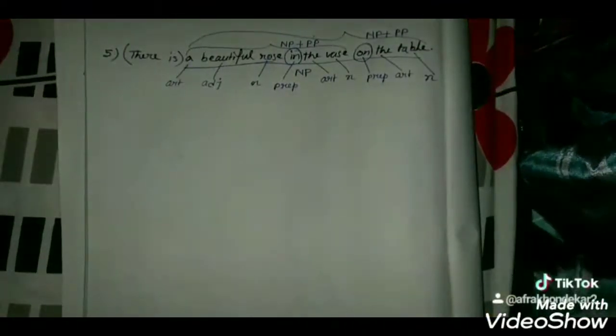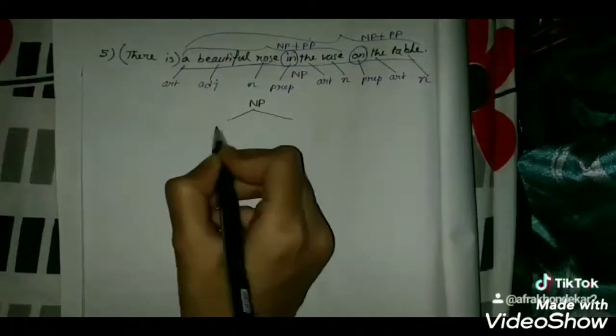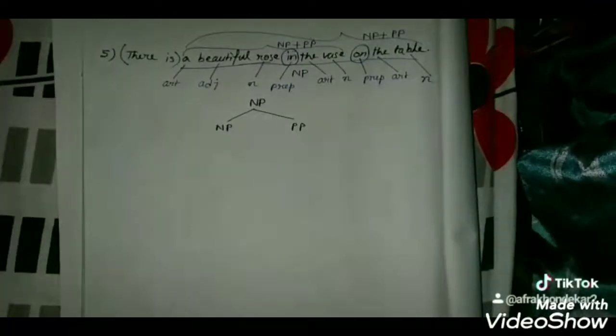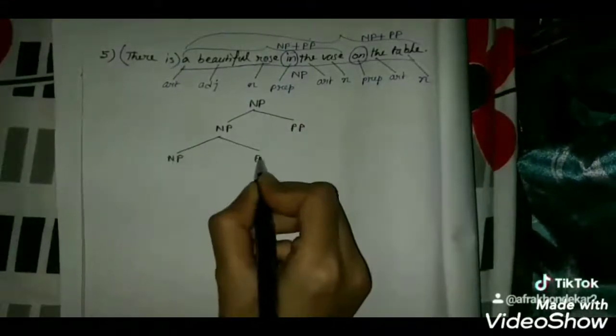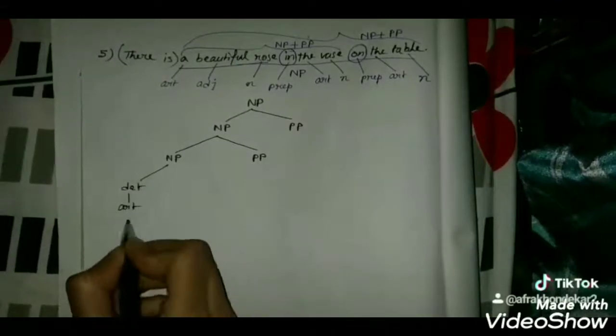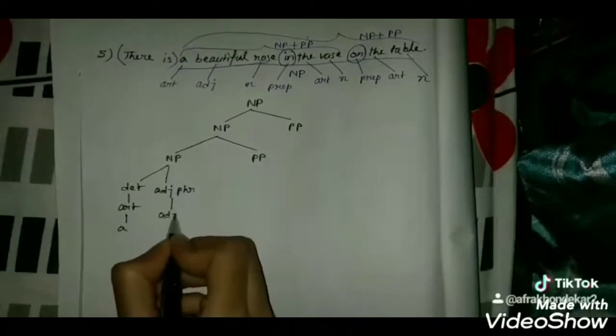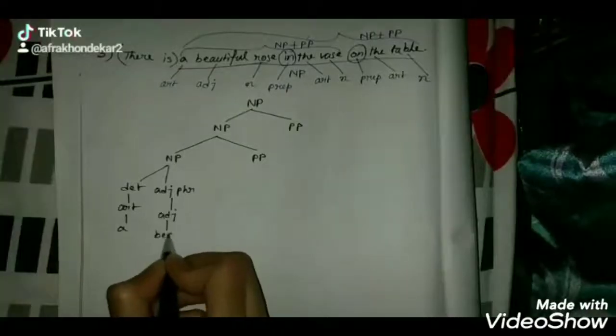So first we will do the whole, a beautiful rose in the vase on the table. NP, NP, PP. Again, a beautiful rose in the vase. So an NP, PP. Det, article, A. Adjective phrase, adjective, beautiful.